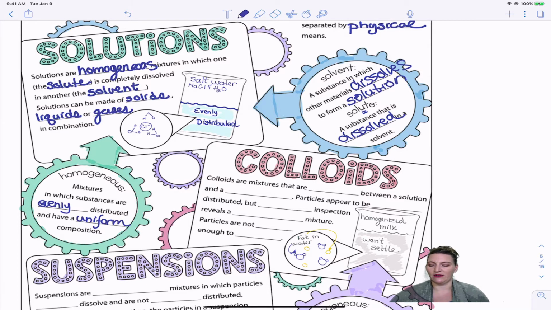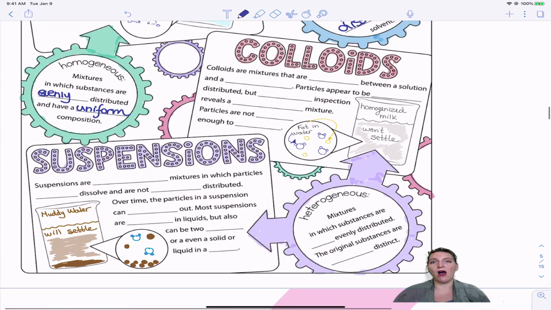Now we go down to the other types of mixtures, the heterogeneous mixtures. Let's decide what a heterogeneous mixture is, and then we'll talk about the two different types. If you look at what we talked about before, a homogeneous mixture was when the components were evenly distributed. So guess what a heterogeneous mixture is?